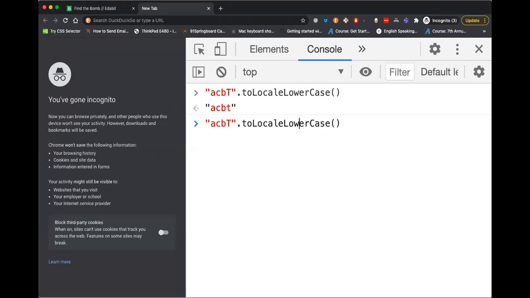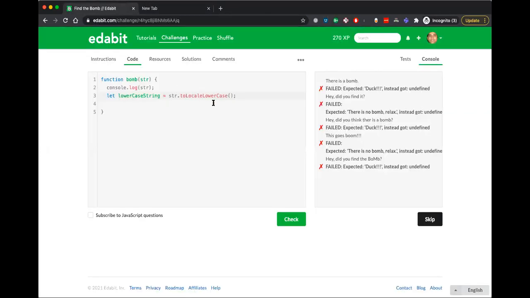There is also toLowerCase, I guess. Yes. Okay, so I can use either of them. So let's use this one. Fine. So I got the lowercase string.